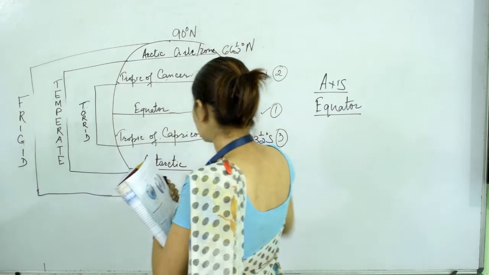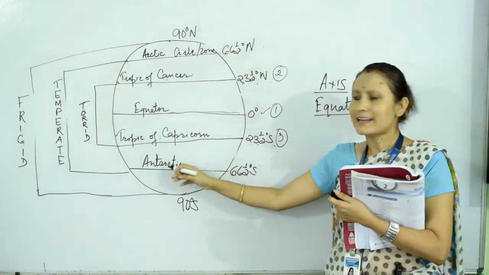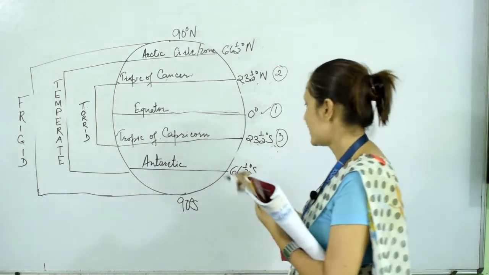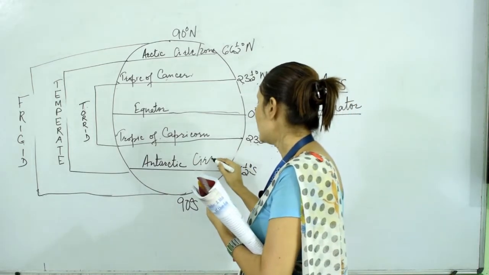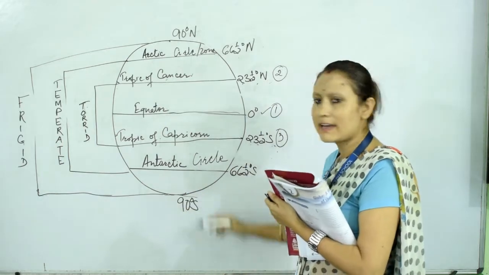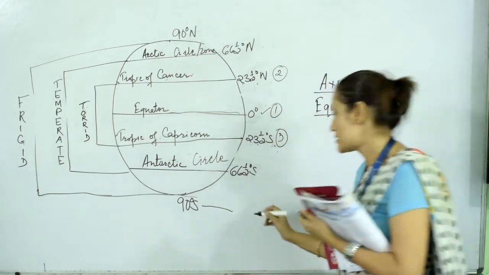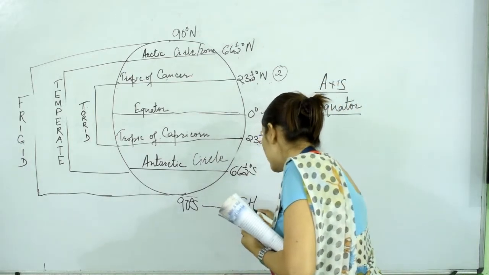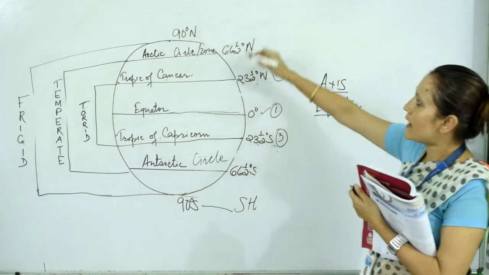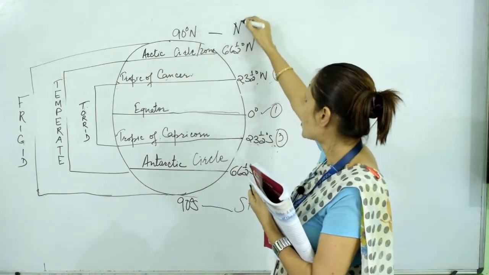And 66.5 degrees south is the Antarctic Circle or Antarctic Zone. Clear? And the last one, the flattened polar area, denotes 90 degrees south, and here we have 90 degrees north.